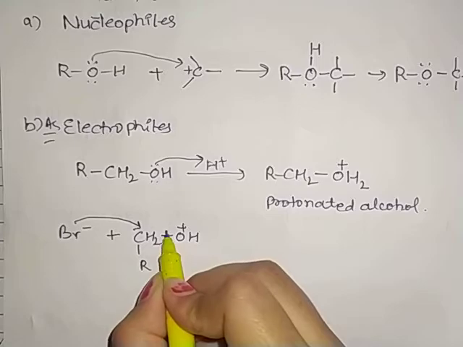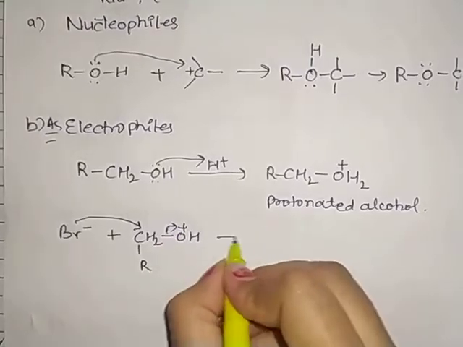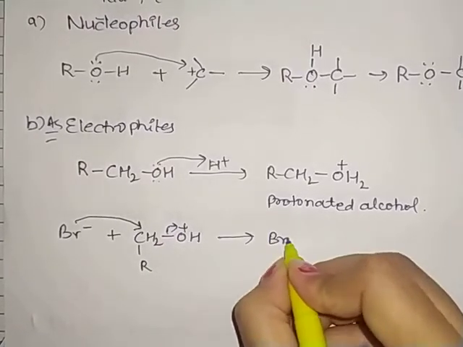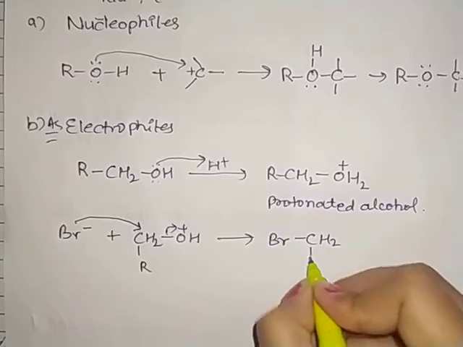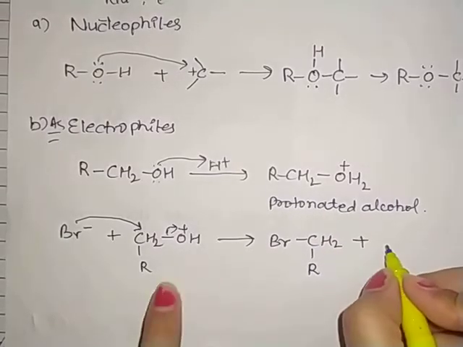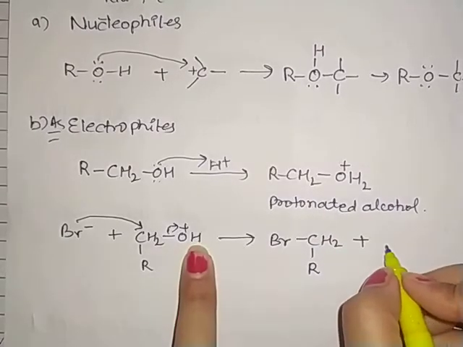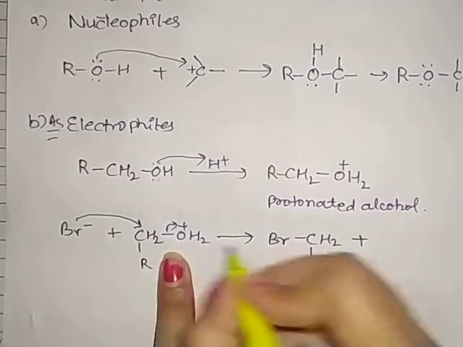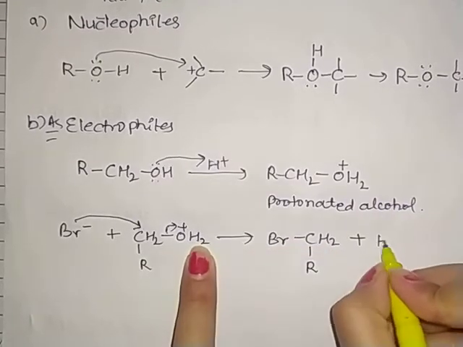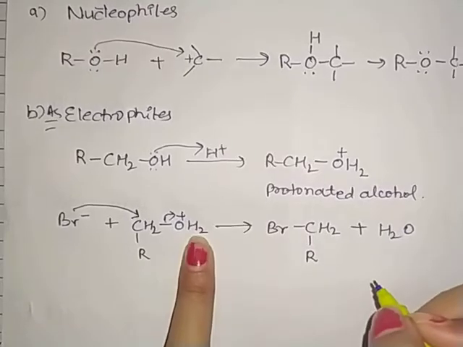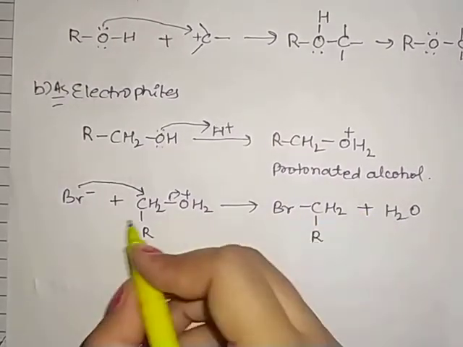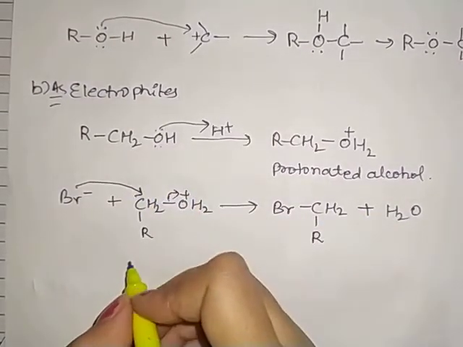So now the electron goes toward this, and here is the formation of BrCH2R plus H2O. Water is removed from here, and it acts as an electrophile.